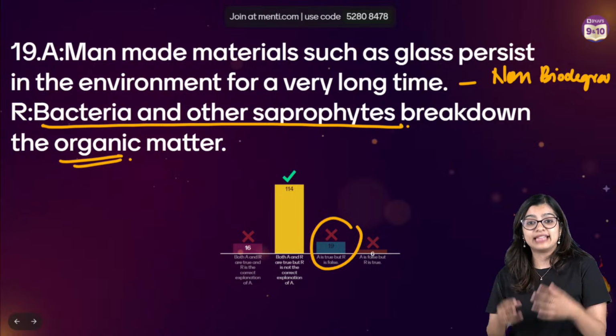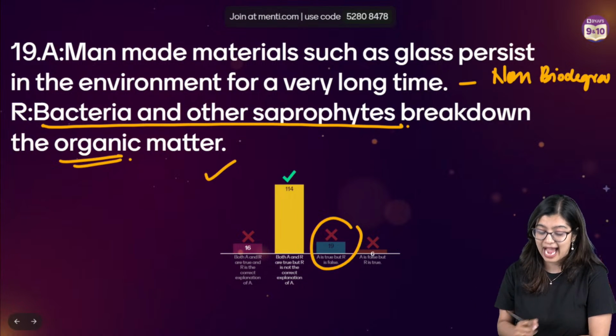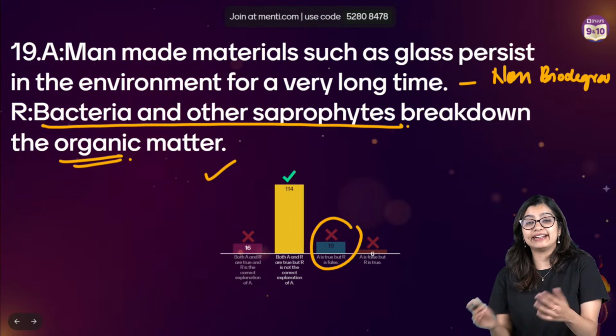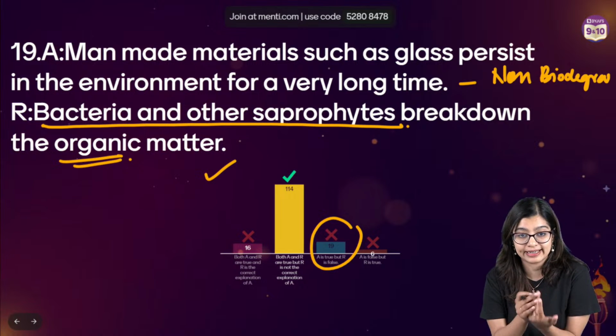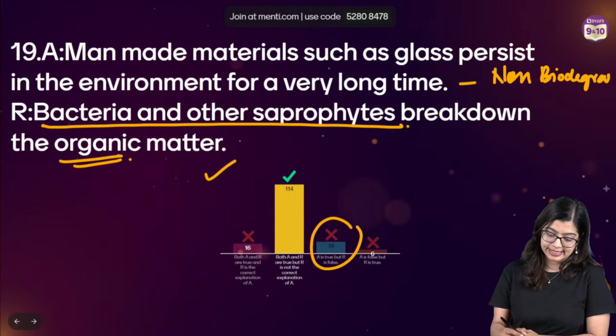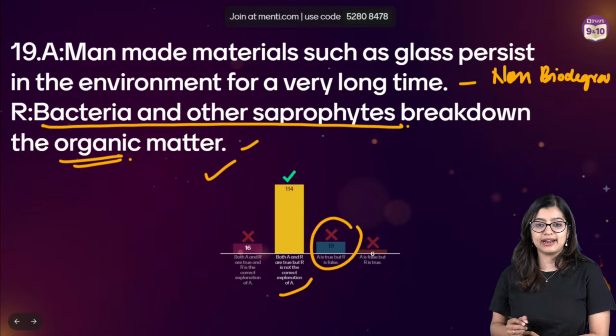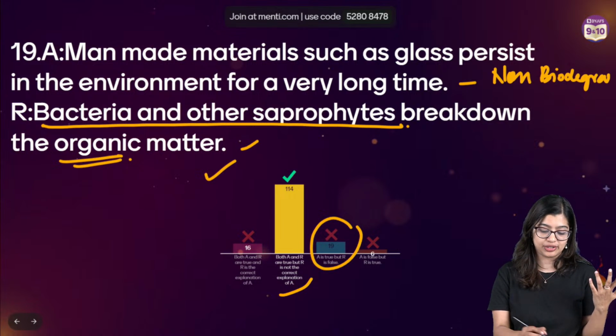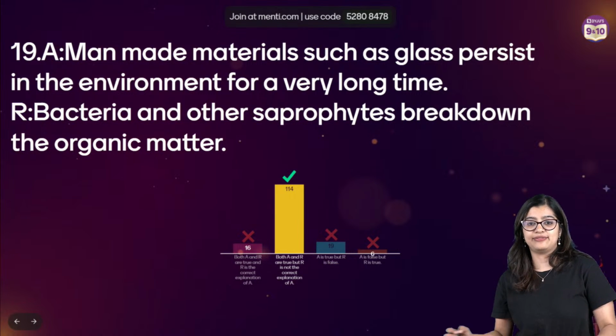That is something they can act on, thereby breaking it down into simple inorganic substances. Hence, in this case, the correct answer is both A and R are true and R is the correct explanation, right? Yes, very good.